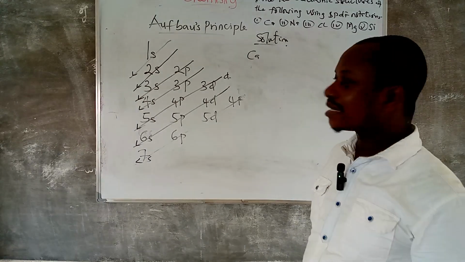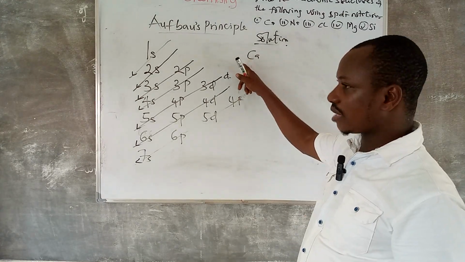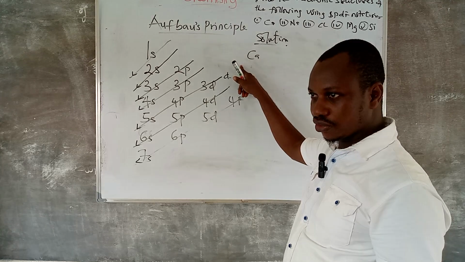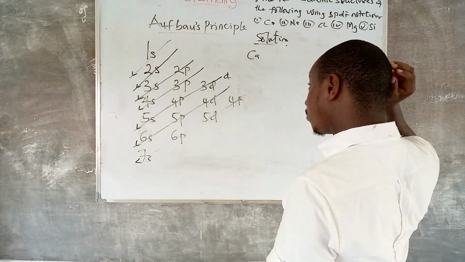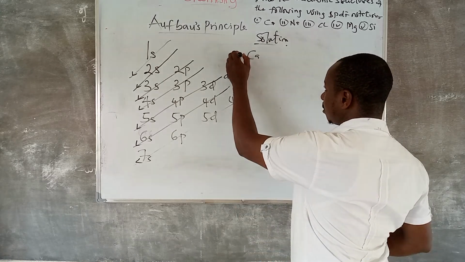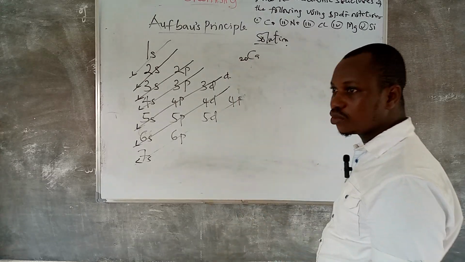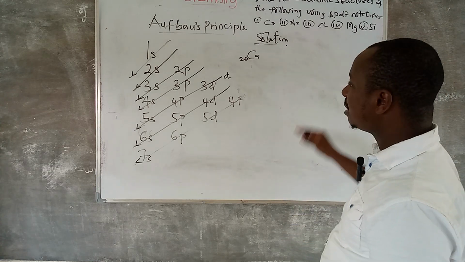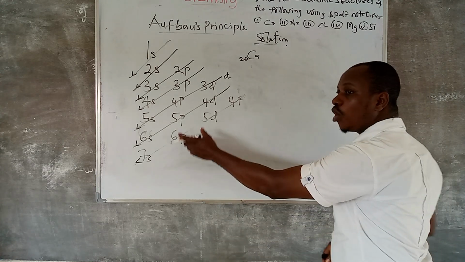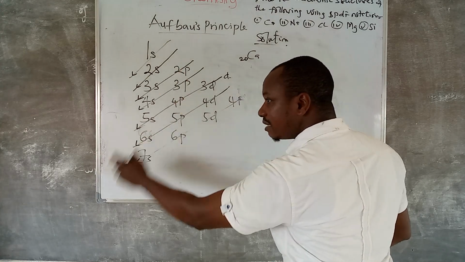So if you don't know that calcium has 20 electrons as well as 20 protons, you have started failing. That is to say that the atomic number of calcium is 20. So when you are asked to write the electronic configuration of calcium using the SPDF notation, don't forget all we have learned here. Follow the sequence.